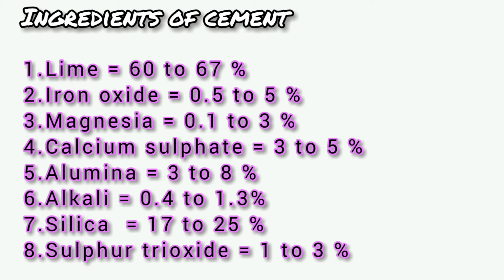Then the seventh one, silica. The molecular formula of silica is SiO2. The percentage of silica in cement is 17 to 25%.